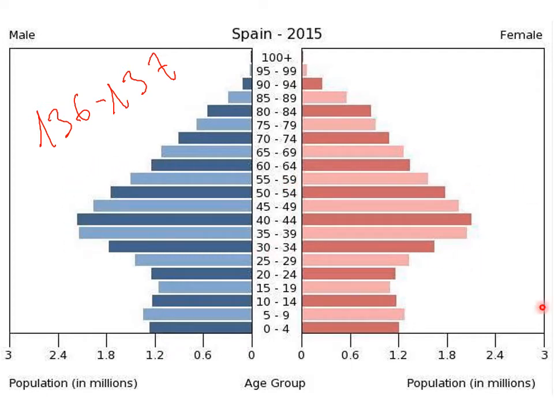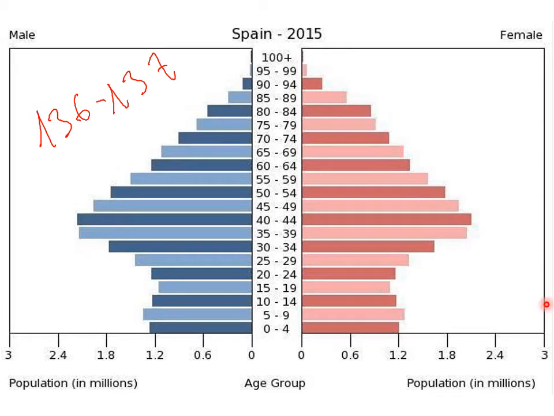That means that this population is old, it's an aging population, while the younger people, less than 30 years old, are much fewer than the adult and older people. The bars are much shorter. Okay? This is very typical of the most developed countries.